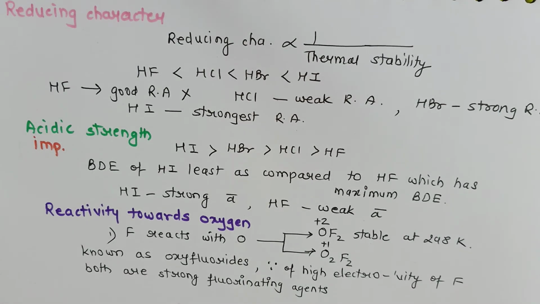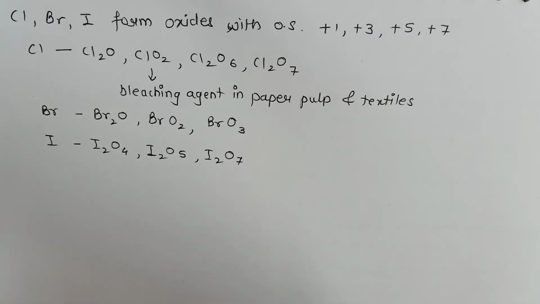Whenever any element combines with oxygen, the resulting compound is called an oxide. But in this case, when fluorine reacts with oxygen, the compounds OF2 and O2F2 are not called oxides, but oxyfluorides. They are called oxyfluorides because of the high electronegativity of fluorine. And since they are oxyfluorides, they are both strong fluorinating agents. They can easily give fluorine to other compounds.